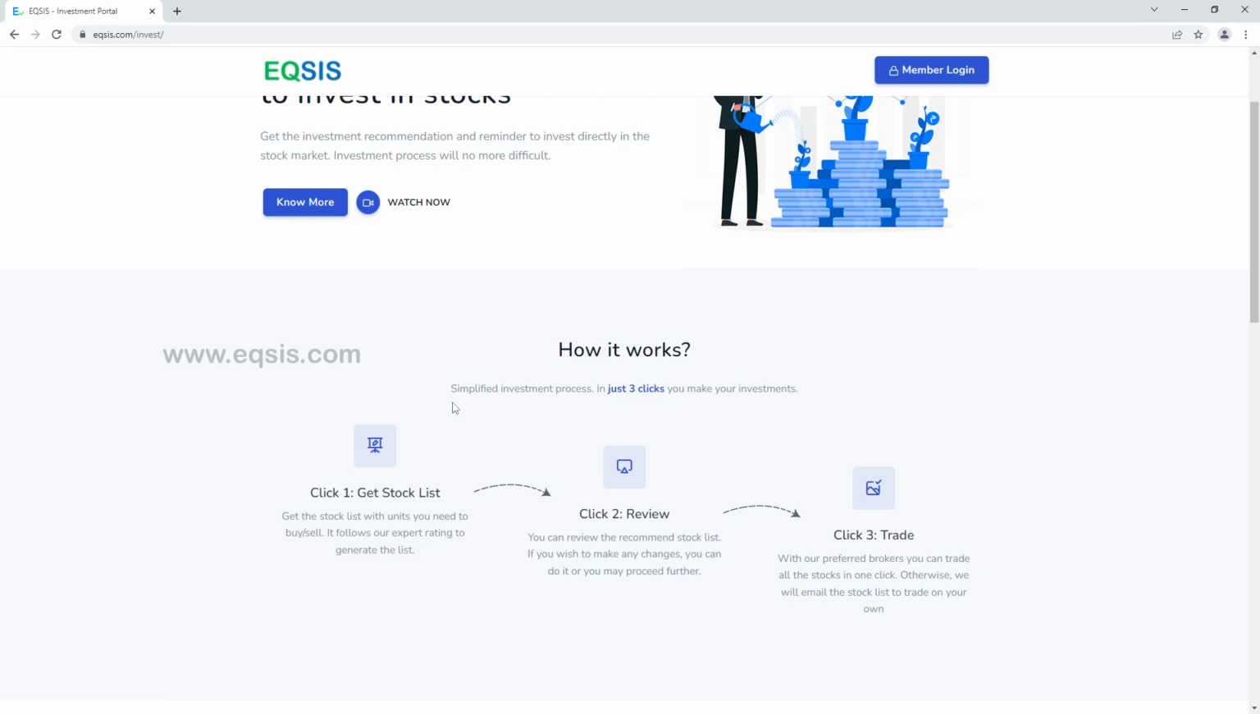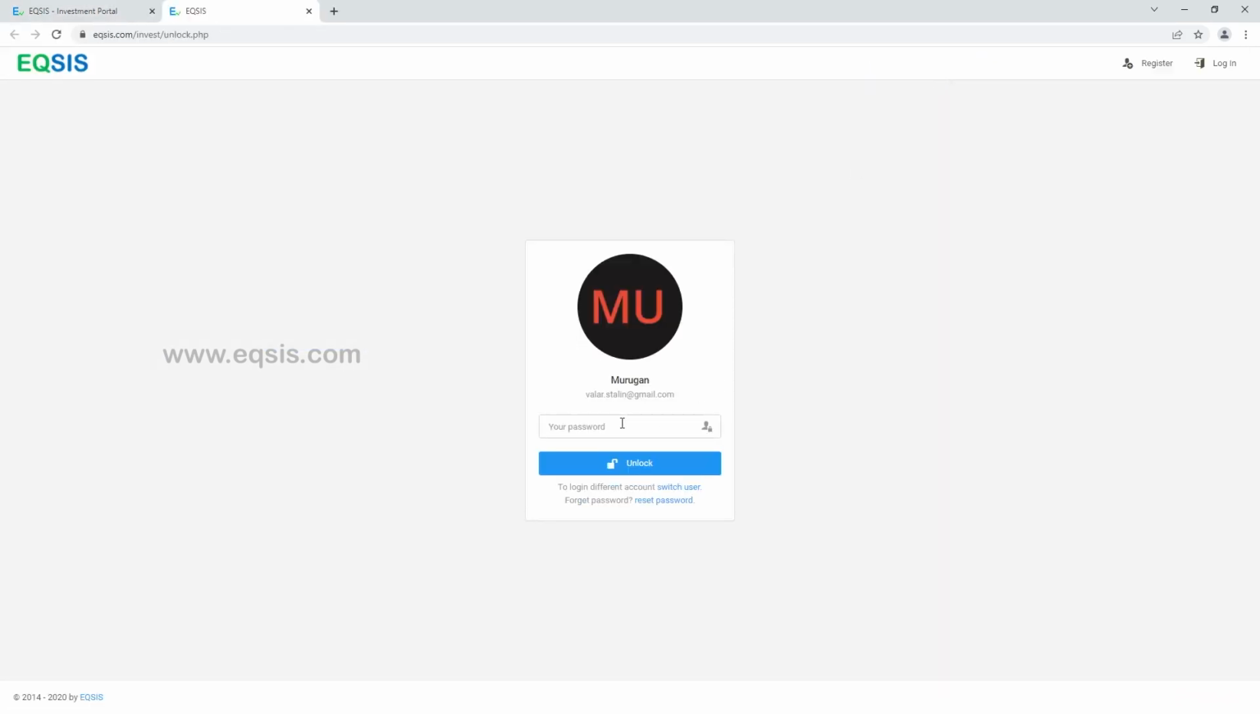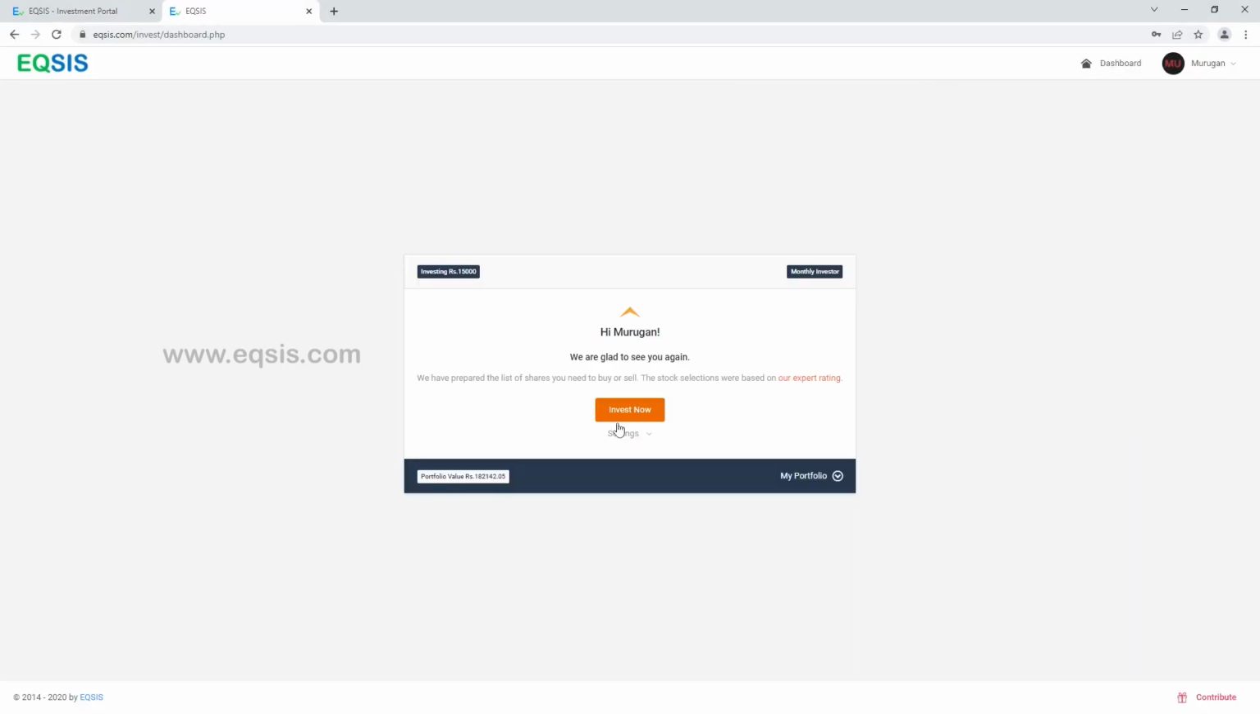Let me show you how it happens. Let me log in. Look at this, a very simple portal. It doesn't give you too many options to complicate yourself. It welcomes me and says it's glad to see me again, and gives me a simple button to get started with my investing. This is my first click, which is Invest Now.